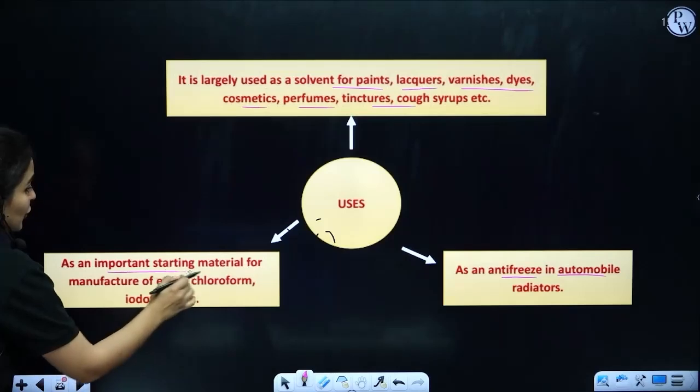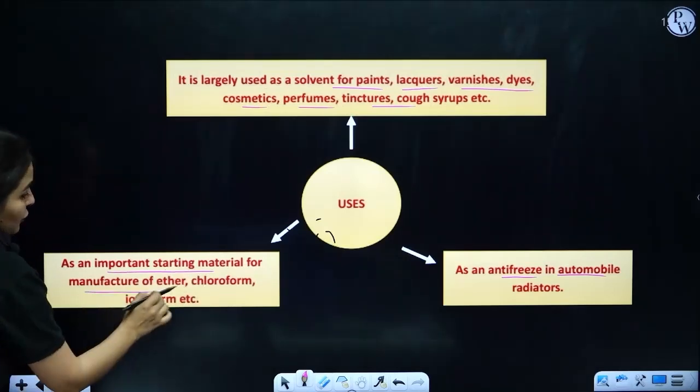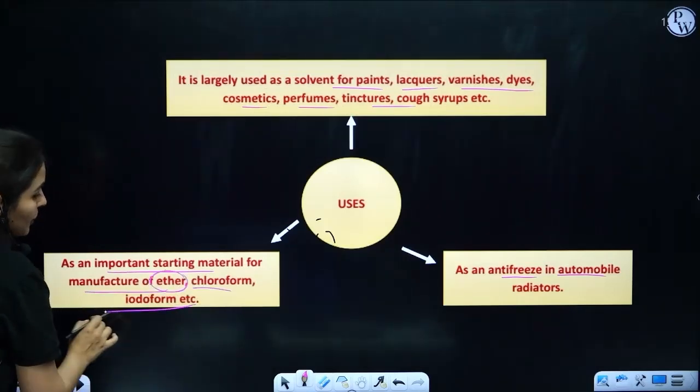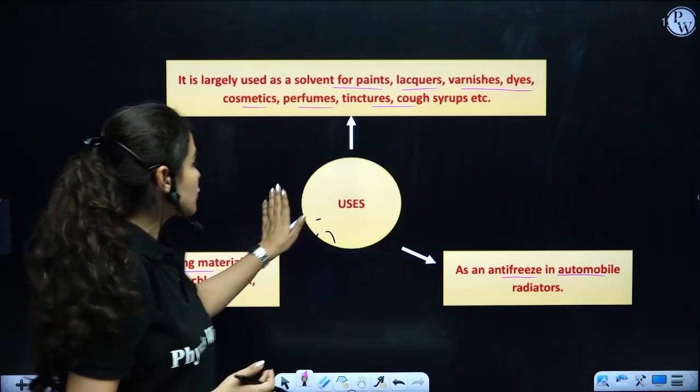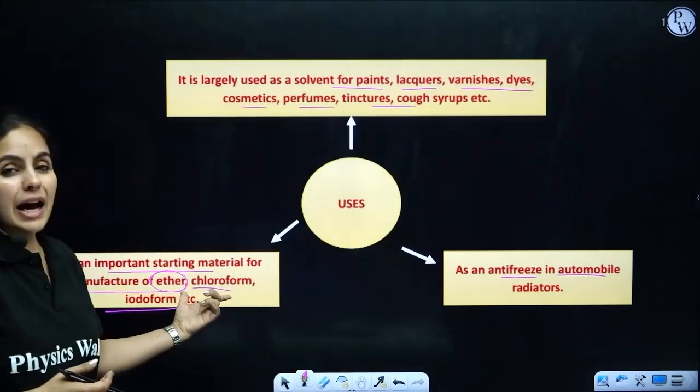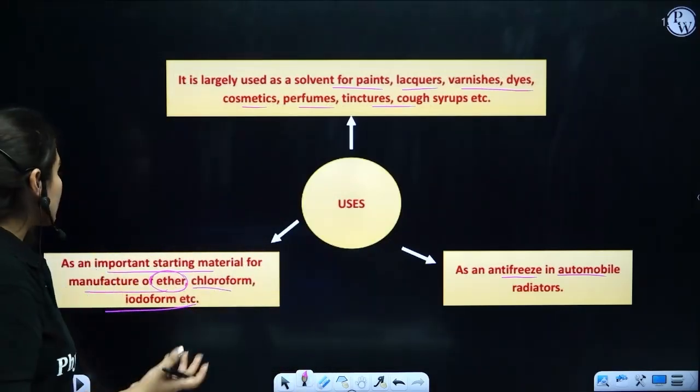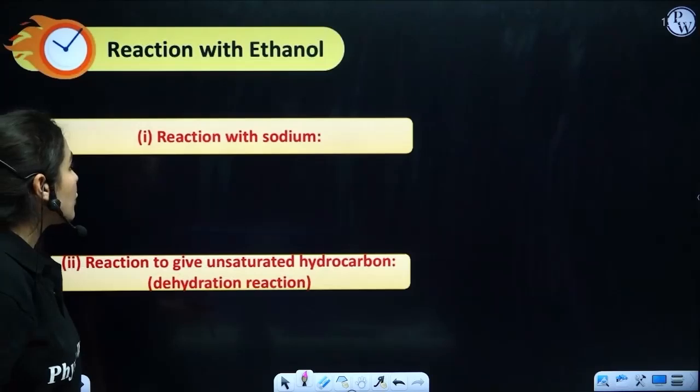Another use is as a starting material for the manufacture of ether, chloroform, and iodoform. So alcohol is also used as a raw material for the preparation of chloroform, ether, and iodoform.